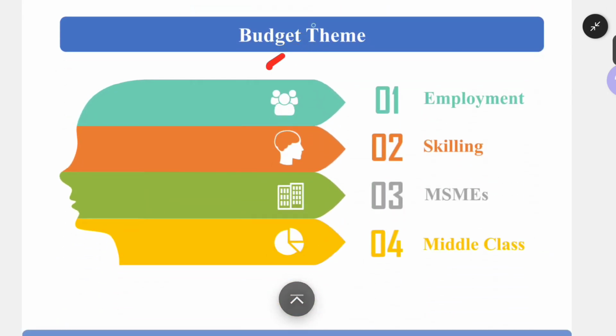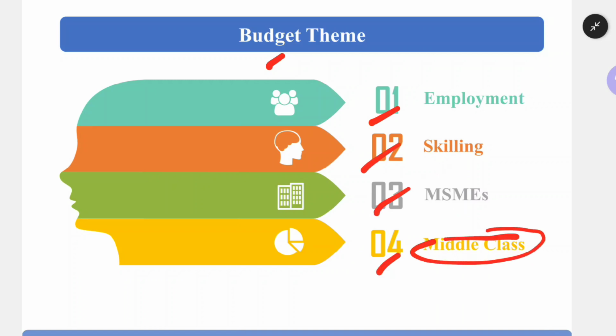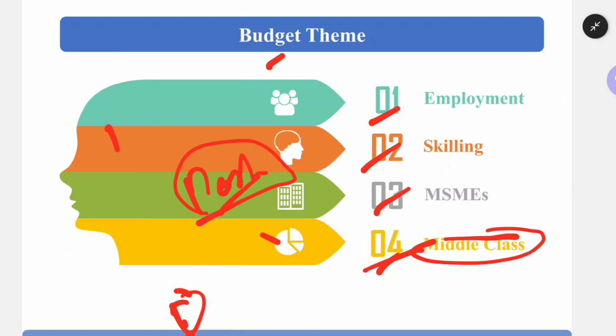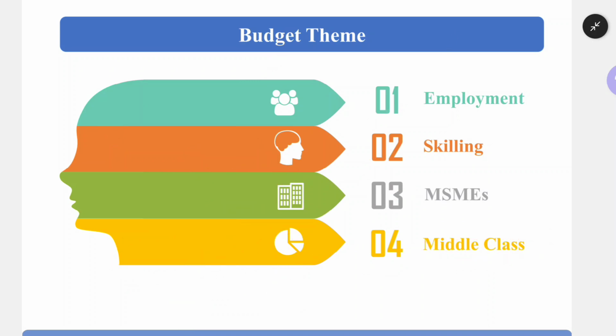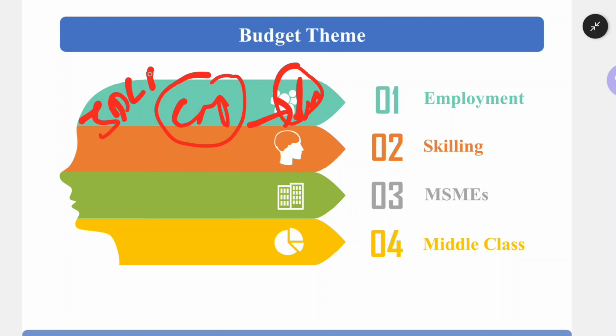So the budget theme is basically based on employment, skilling, MSME and the middle class. The middle class is very important, the class that we live in. The majority of our country is in the middle class. Neither are we very posh or high earners like Shah Rukh Khan, Allu Arjun, Ambani, Adani or Amitabh Bachchan, nor are we poor. So we are in this particular layer where we suffer from a lot of problems that have been unheard by the government. To the capitalists, the richer people, the government gives a lot of entrepreneurship opportunities, liberalizes the economy, gives them subsidies, production linked schemes, etc. For this class, the government is doing a lot.